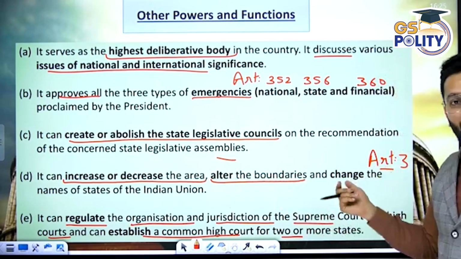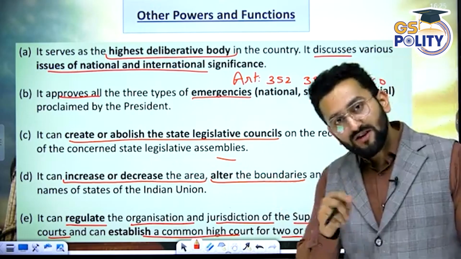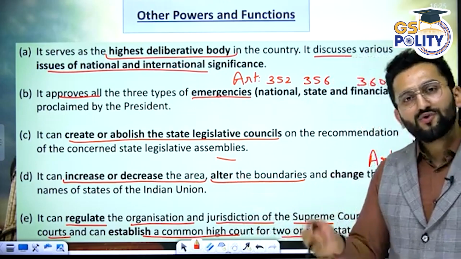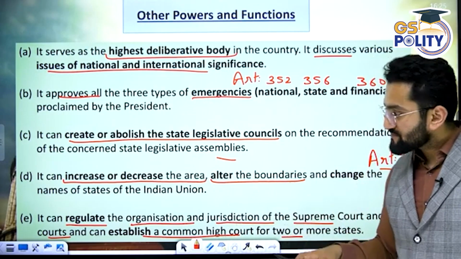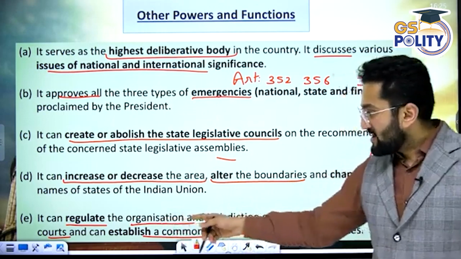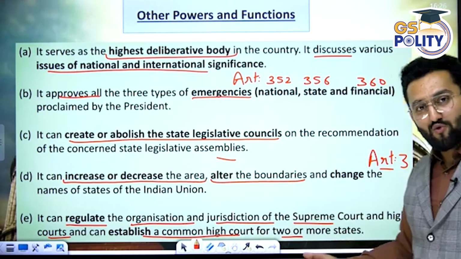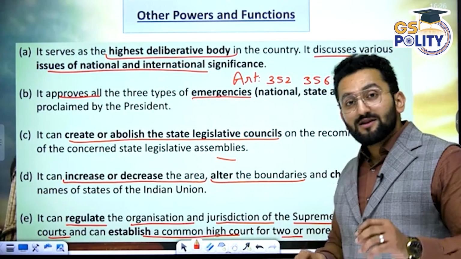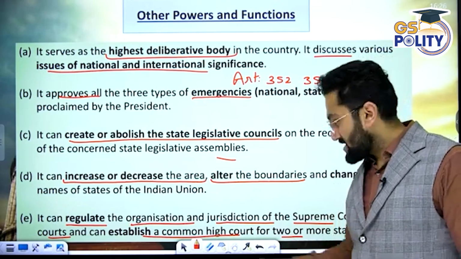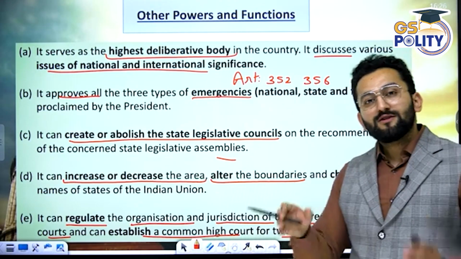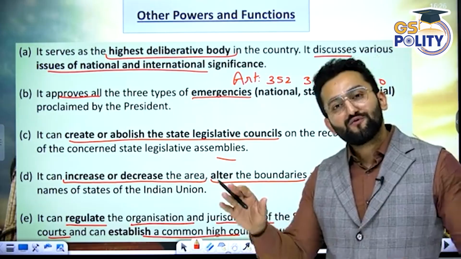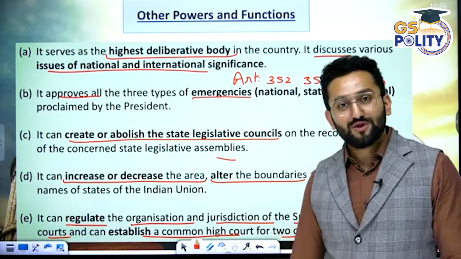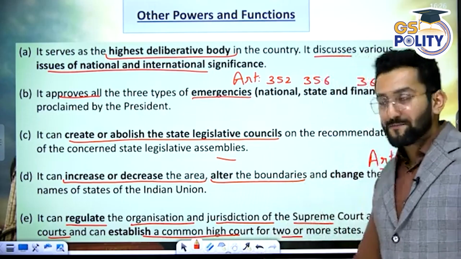Increase or decrease the area, alter. Article 3, I told you about this, we discussed this, right? To change the boundary, to carve out another state, for example, Uttarakhand carved out of Uttar Pradesh, right? Using Article 3. It can regulate the organization, jurisdiction of Supreme Court. It can also enhance the jurisdiction of Supreme Court. It can also declare that we are establishing a new High Court, establish a common High Court also, that this particular High Court is going to be considered as High Court of these two states, right? If a new state is being carved out, there will be a new High Court for that. Such law can be made by Parliament.